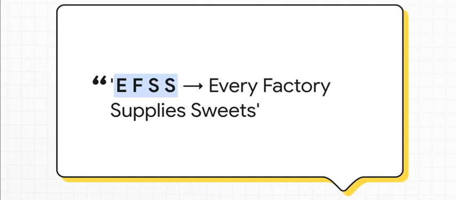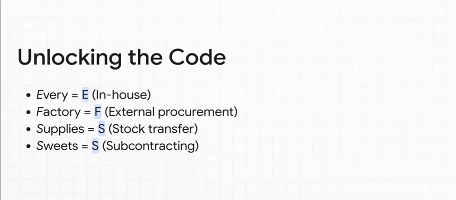Just this one simple phrase: every factory supplies sweets. Come on, say it with me, it helps. Every factory supplies sweets. So how does this magic work? It's all in the first letter. Every stands for type E, our in-house production. Factory is for type F, our external procurement. Supplies is for stock transfer. And sweets is for subcontracting. Every factory supplies sweets. See?